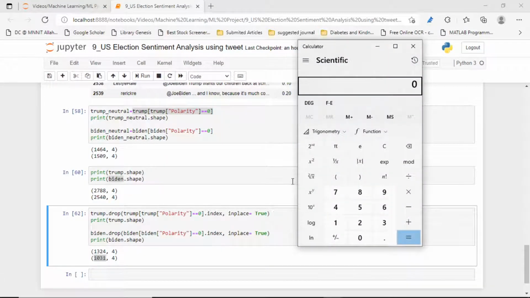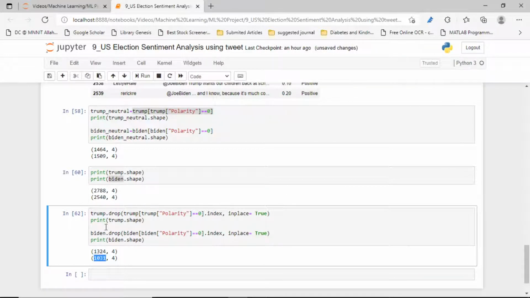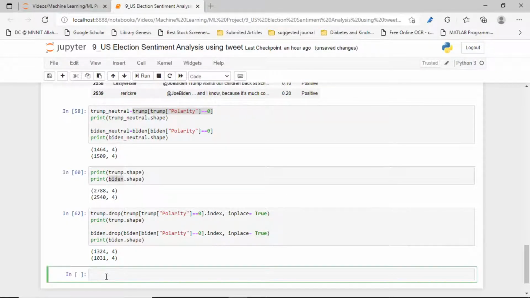Total for the Trump they have 1324 rows, and total number of rows for the Biden is 1031. So we have to remove 293 rows from the Trump data. Let's remove those 293 rows randomly.